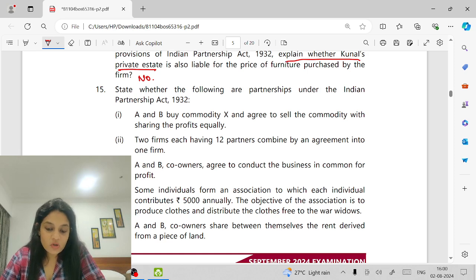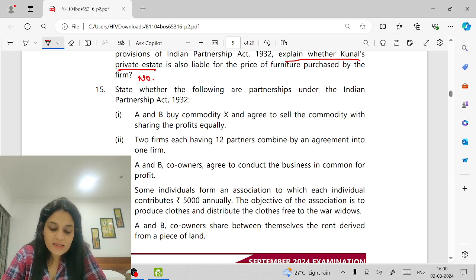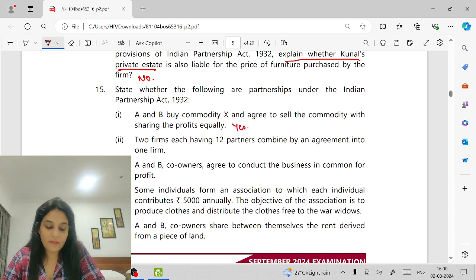State whether the following are partnerships under the Indian Partnership Act 1932. A and B buy commodity X and agree to sell the commodity sharing the profits equally. Yes, it's a particular partnership. Two firms, each having 12 partners, combined by an agreement into one firm. Yes, two firms can form a single partnership.